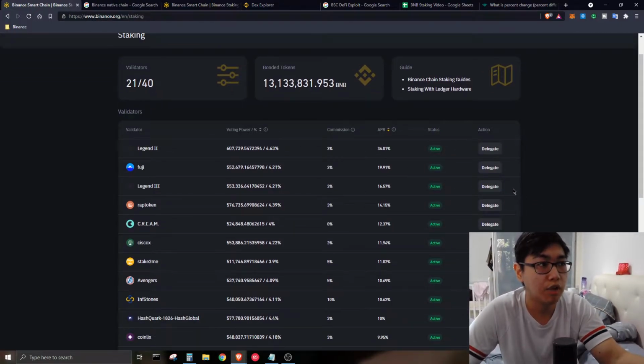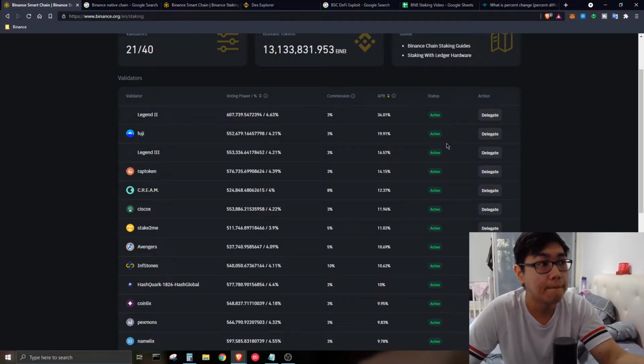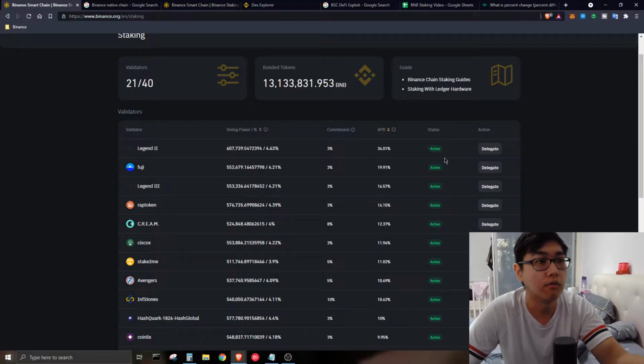So let's say if you have 10 BNB, you can diversify your delegations towards 10 different validators, and from there you can hopefully earn whatever income they generate. What I'm basically going to tell you is that on the network itself, if you are putting your funds in, first of all you are keeping the network safe, and of course you are delegating your funds for them to have the voting rights, and after that from there they are going to confirm the blocks on Binance